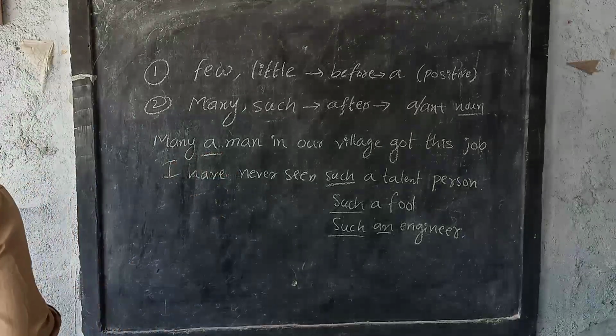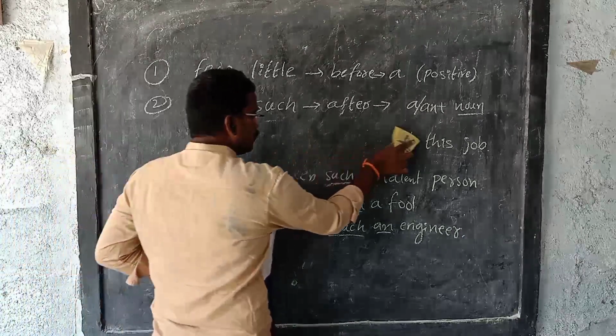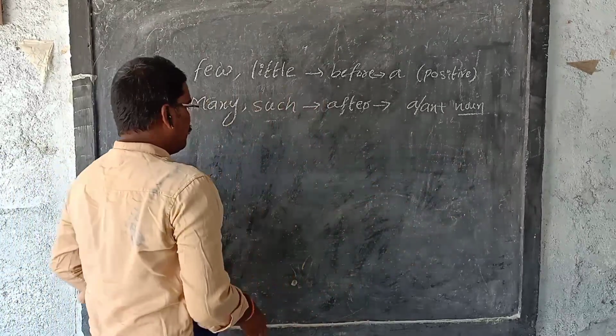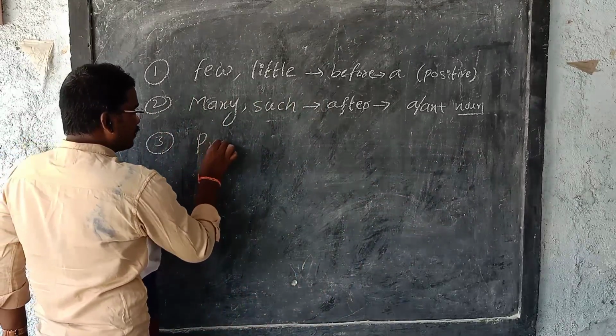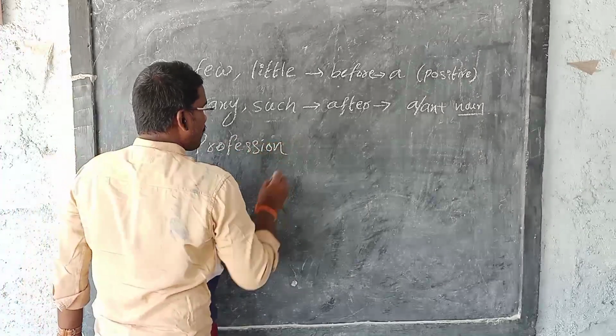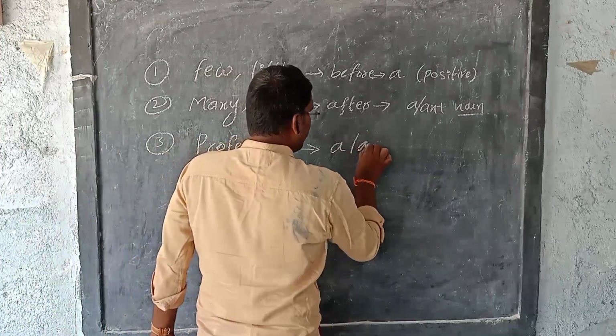Next, the third point. Profession after "a" and "an".